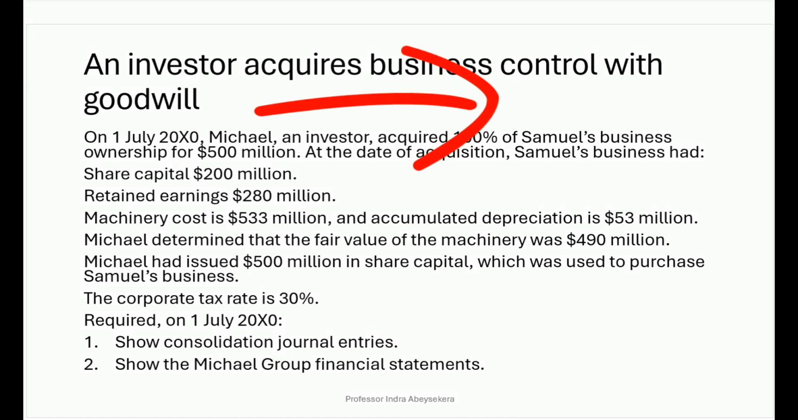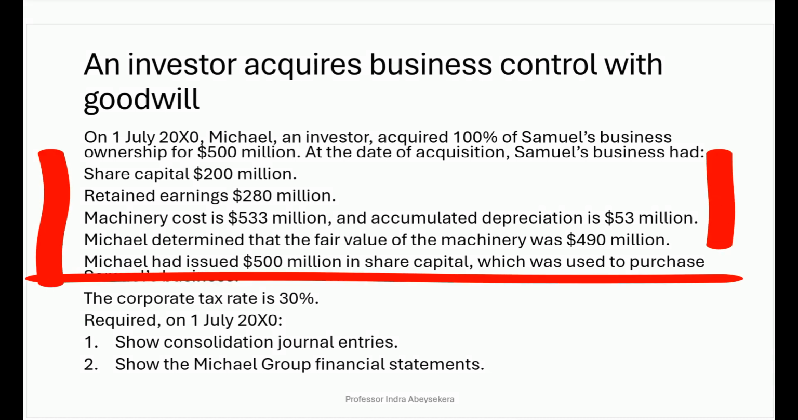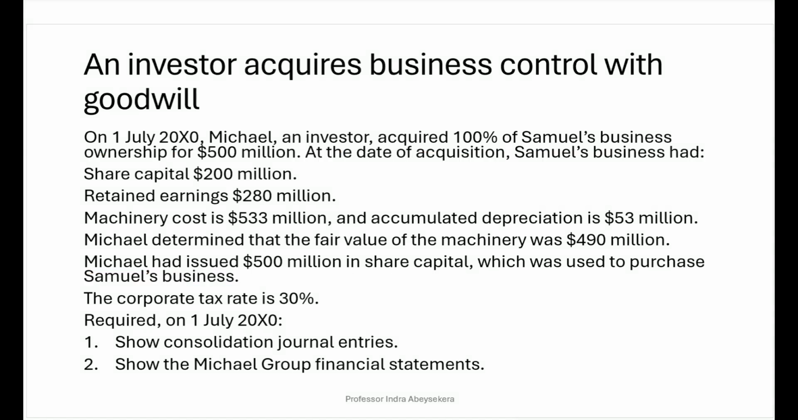On 1st of July 20XO, Michael, an investor, acquired 100% of Summer's business ownership for 500 million. At the date of acquisition, Summer's business had share capital 200 million, retained earnings 280 million. Then there was machinery costing 533 million with accumulated depreciation of 53 million. So what it means is the carrying value of machinery is 480 million.